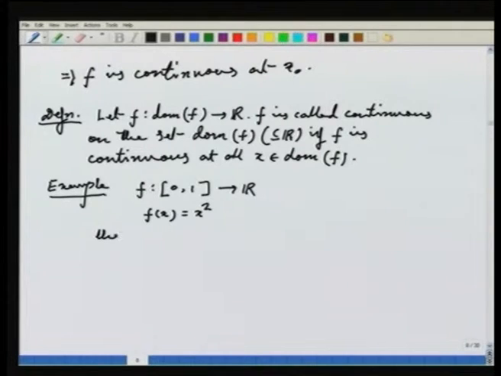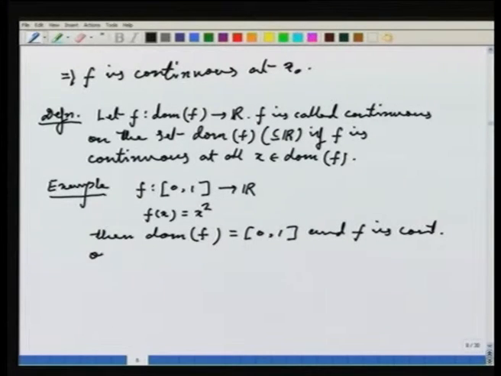Then what is the domain of f? The way I have written, the domain of f is [0,1], and f is continuous on the domain of f, because we know that f(x) equals x squared is continuous at each and every point of [0,1]. Okay.